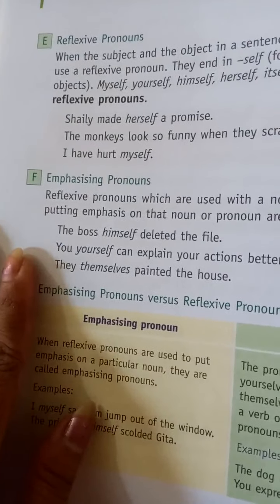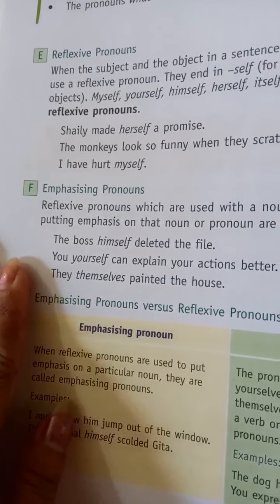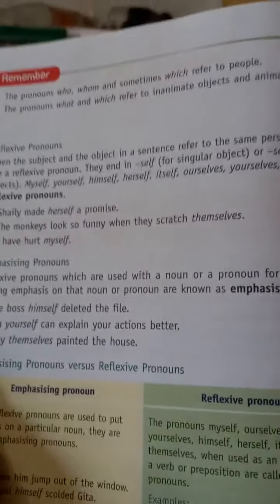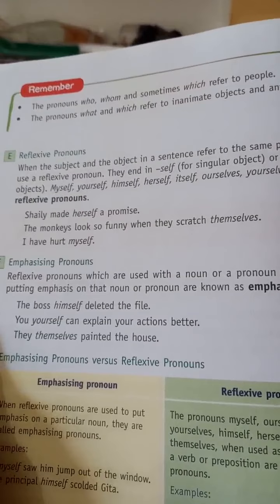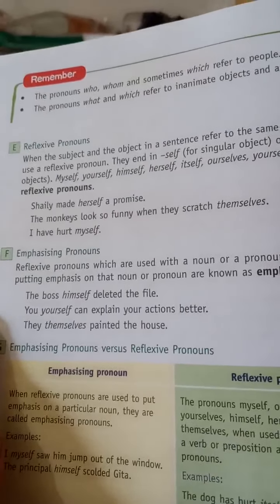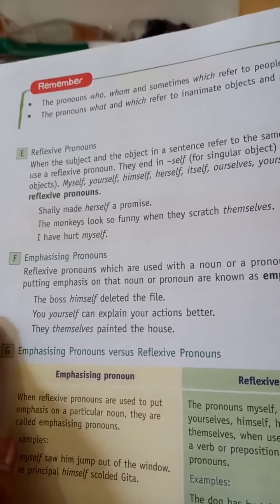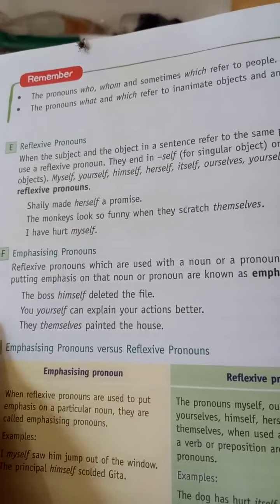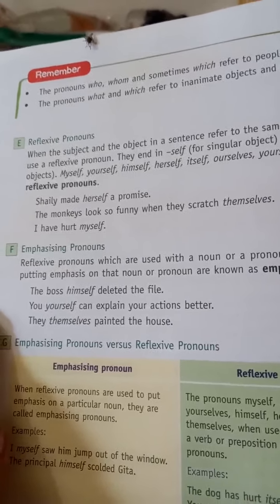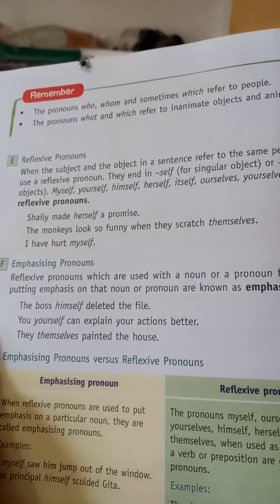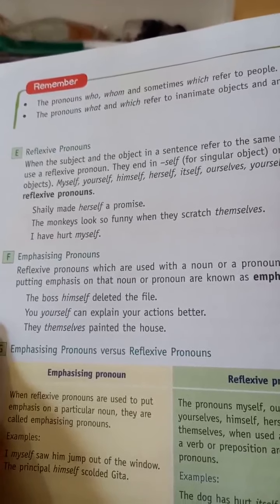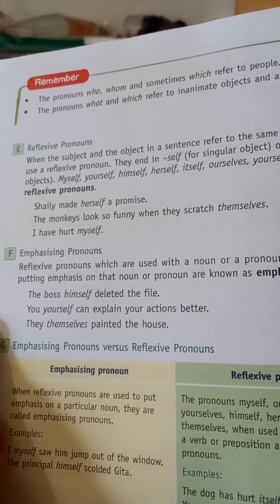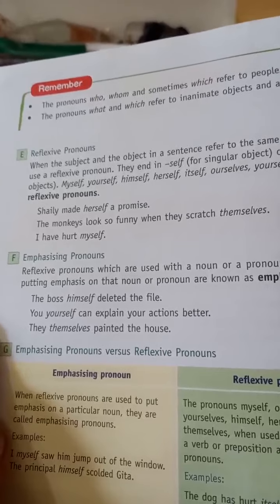Now we will move on to reflexive pronouns. When the subject and the object in the sentence refer to the same person, that is considered a reflexive pronoun. When there is only one who is considered the subject as well as the object, whether person or thing, that is a reflexive pronoun. They end in self, like myself, yourself, himself.